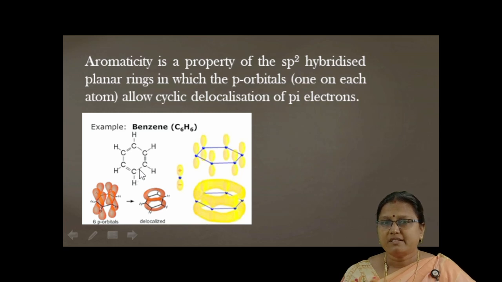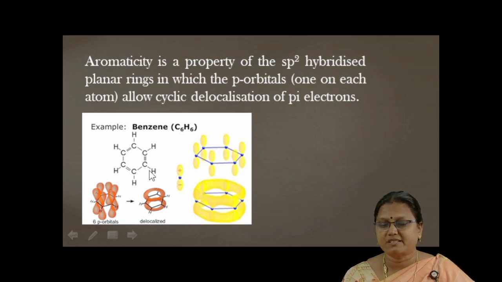So, aromaticity is the property of sp2 hybridized planar rings in which the unhybridized p orbitals allow cyclic delocalization of pi electrons. This is the concept of aromaticity.